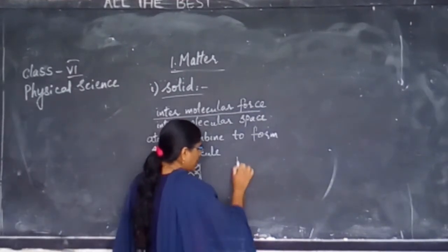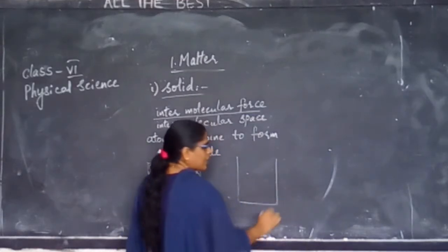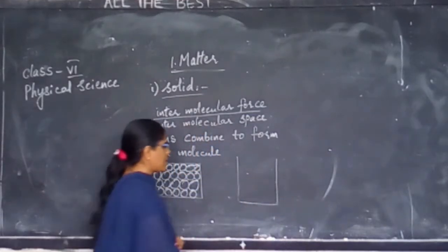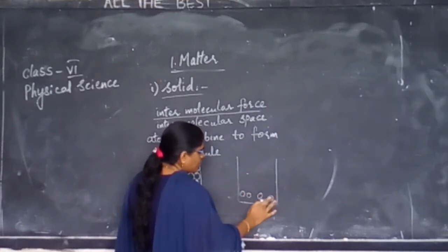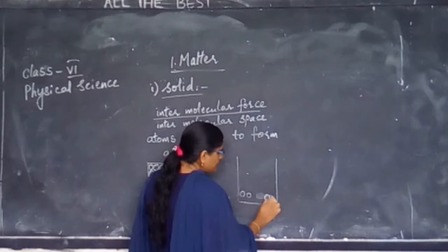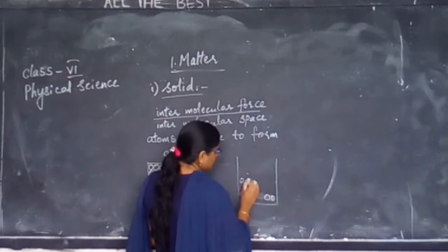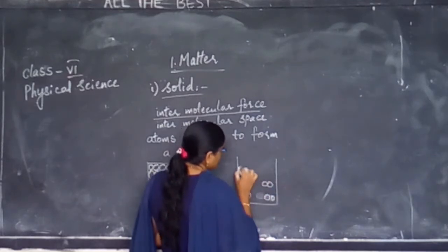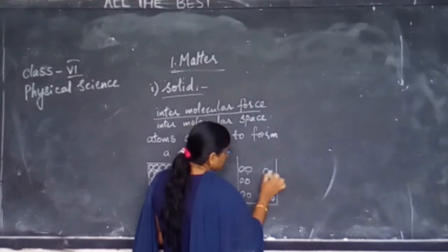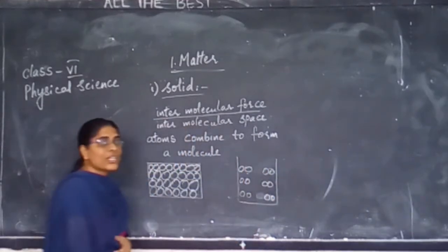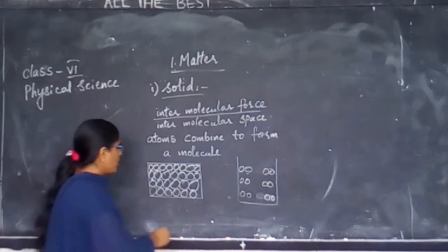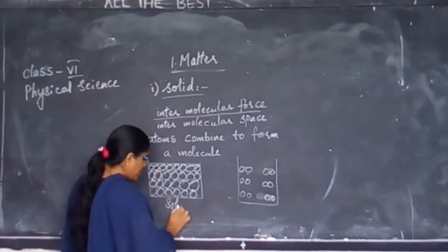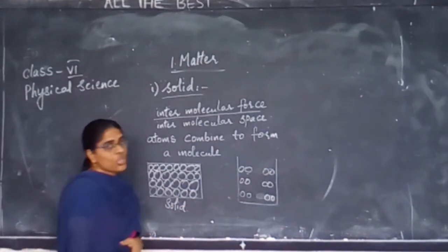Now, when you look at water, is water a liquid state? Yes. This is a liquid state. Today we will read only about solids.